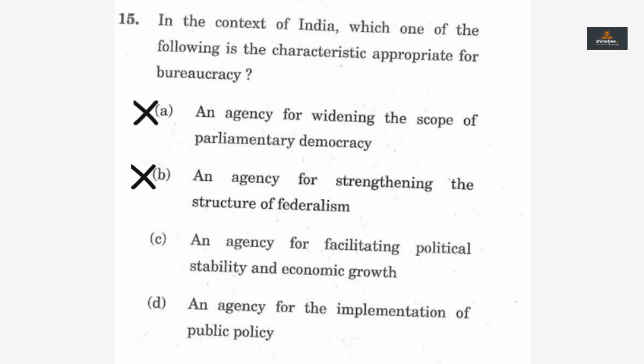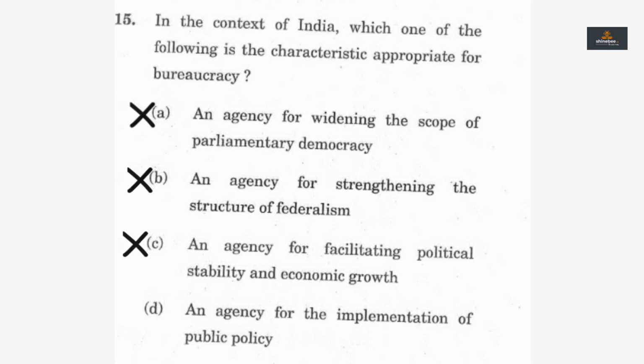Hence, option B is incorrect. In option C, it is laws like anti-defection law which facilitate political stability and no bureaucrat is directly involved in it. Also, in economic growth, bureaucrats are not directly involved in setting up of industries or bringing investments. At max, they can make policies for it, which is the back-end part. Hence, option C should also be incorrect.